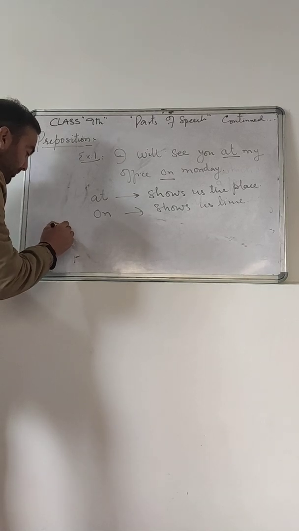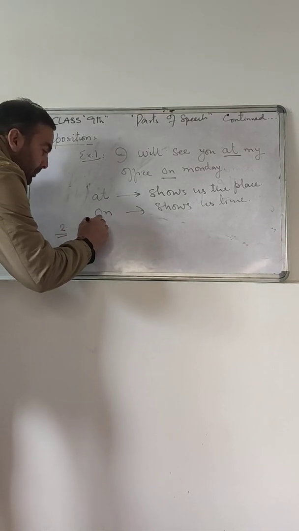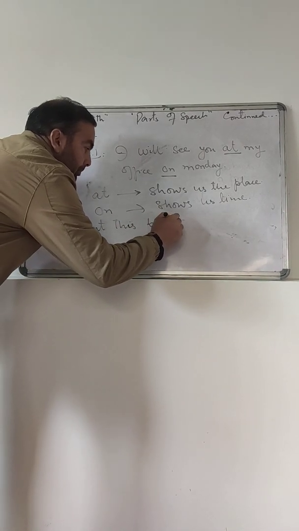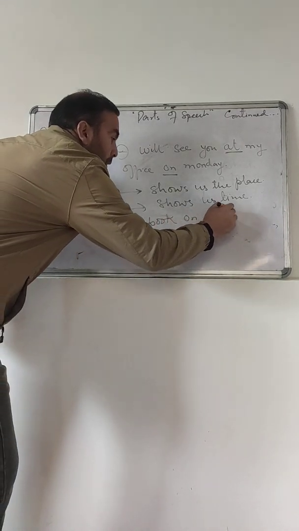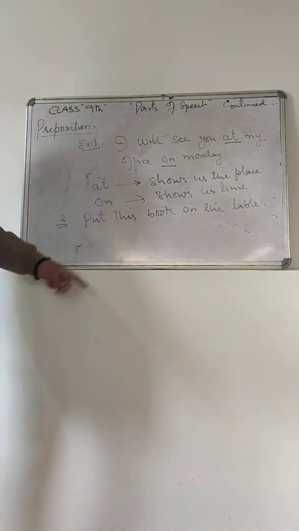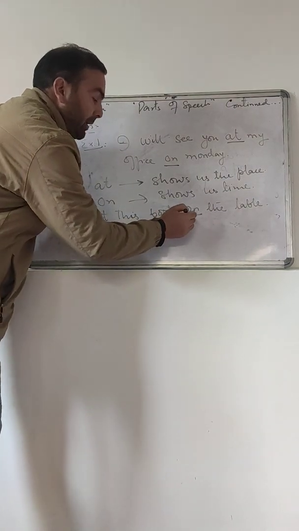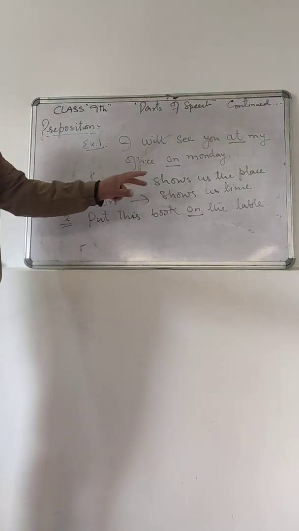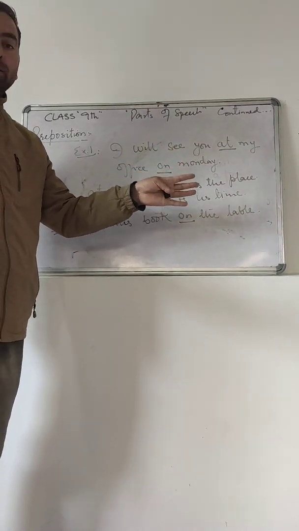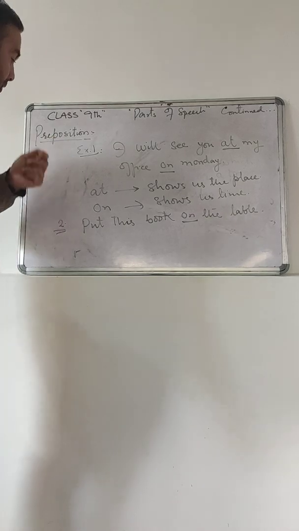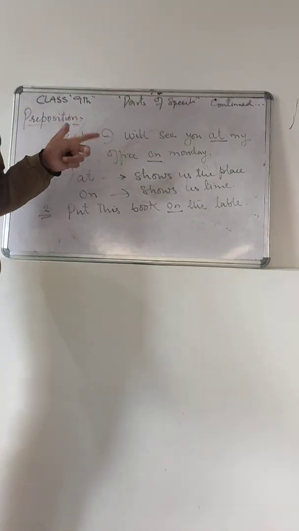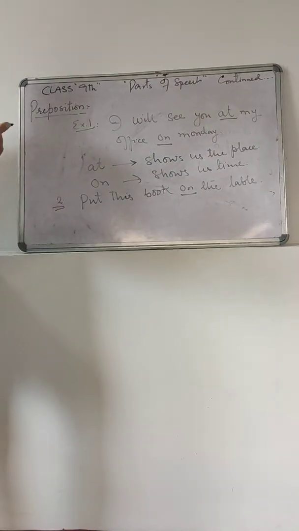Number 2, put this book on the table. So you can easily say, what is the preposition here? It is on. Where do you have to put this book? You have to put it on the table. So the place in this sentence is the table. So these are prepositions. Also, I have told you that a preposition is a word which is used before a noun.